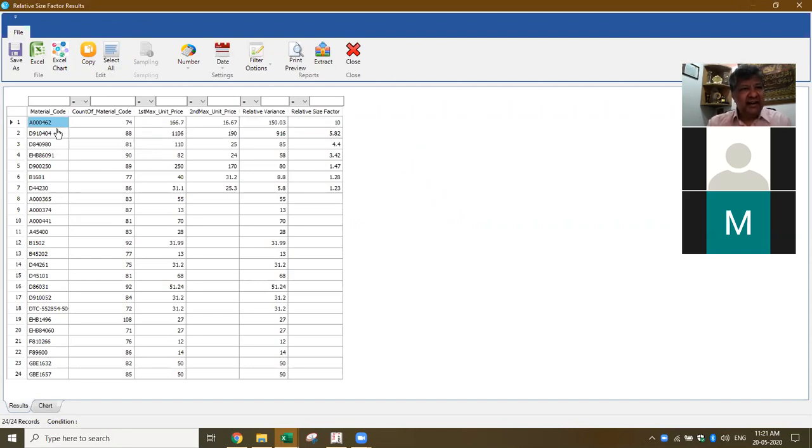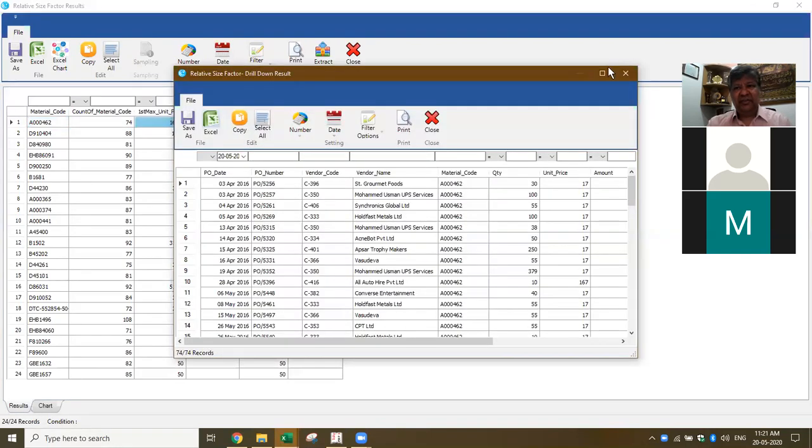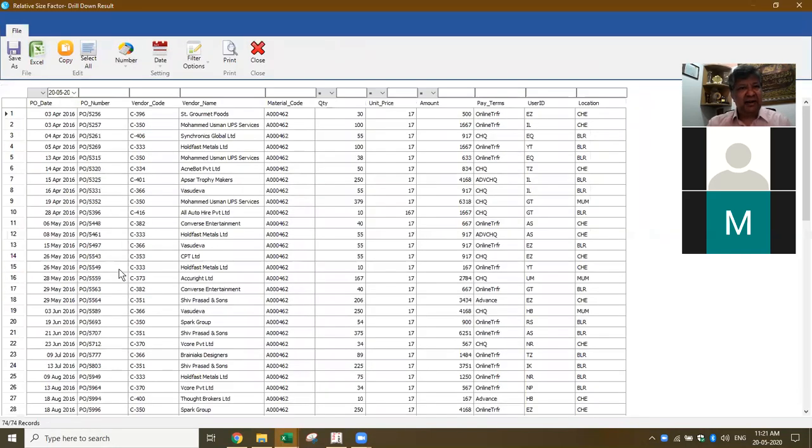If you look at the second item, the number of items purchased is 88. Then you have first maximum 1106, second maximum 190. So you see the variance is 5.82 times. So I'm able to do 100% audit of the data and pick up the irregularities. I want to see the details, so I just double click here. Now this gives me the complete purchases of that particular material code.